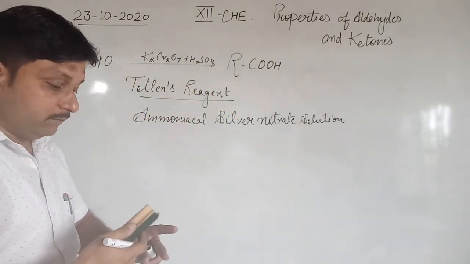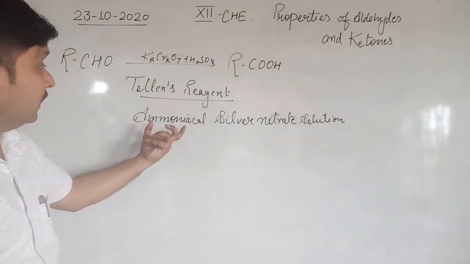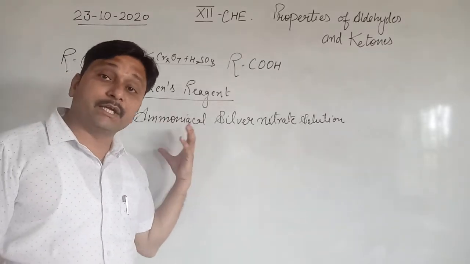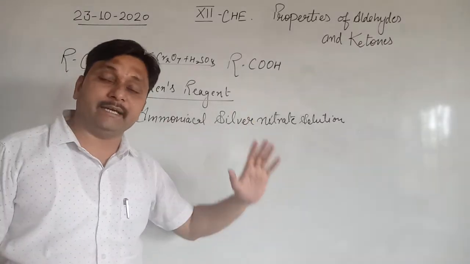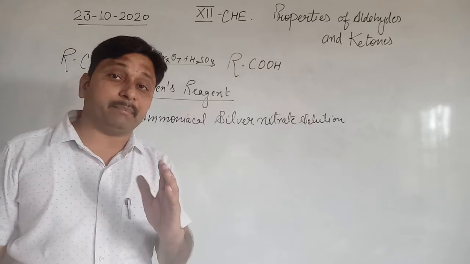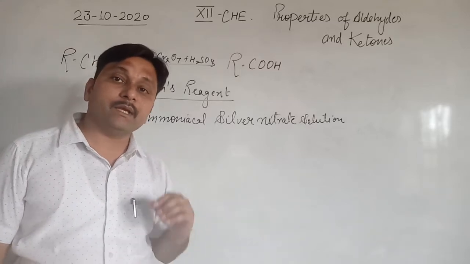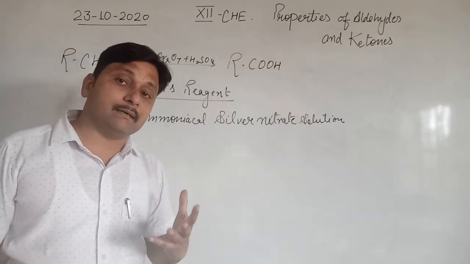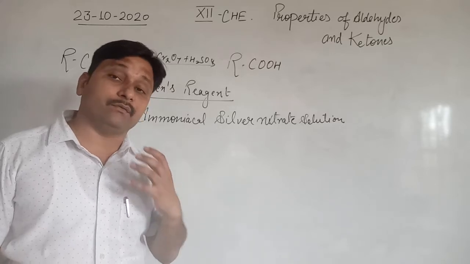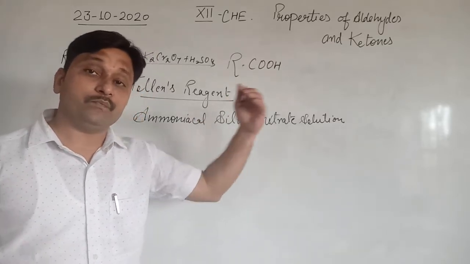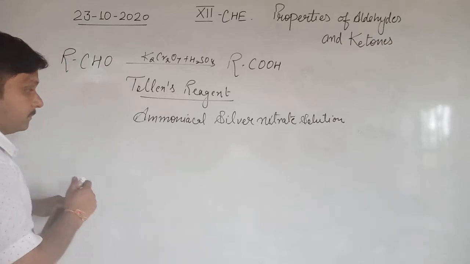In the starting way, ammonium hydroxide, which is liquid ammonia, when reacted with silver nitrate, converts into a gray precipitate. Clear? And that complex compound reacts with the aldehydes and converts aldehydes into carboxylic acid.